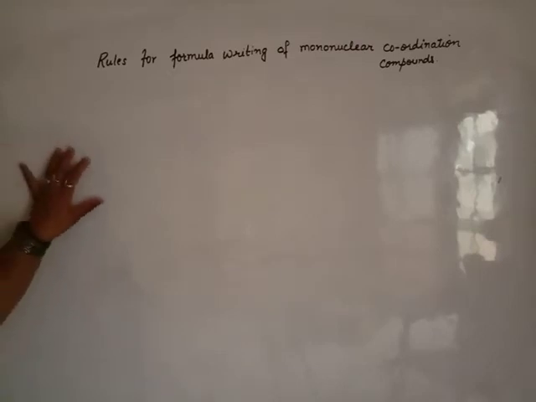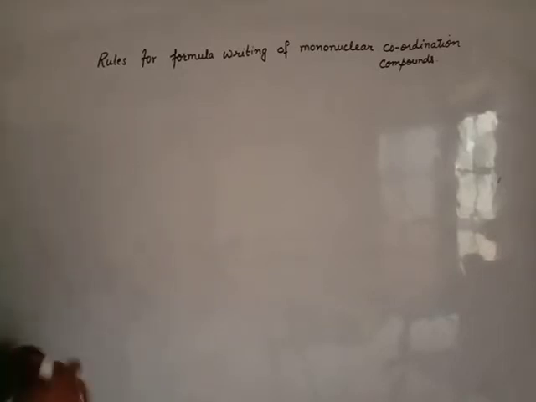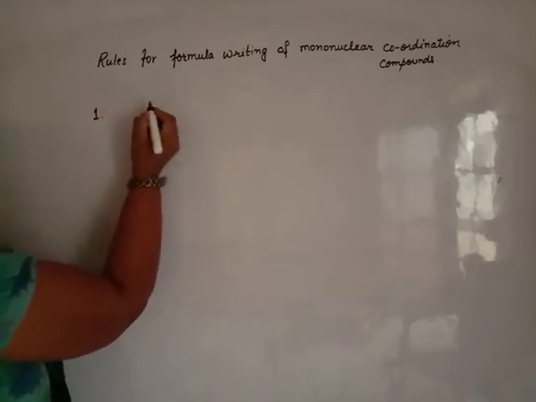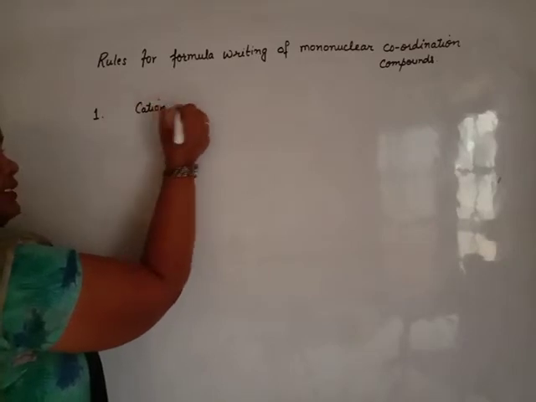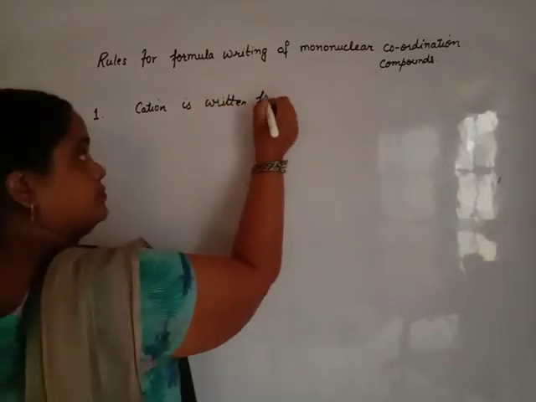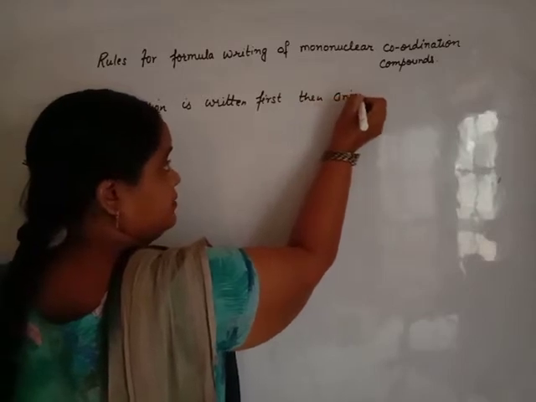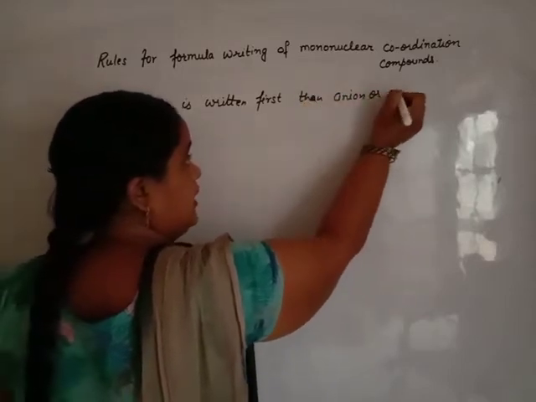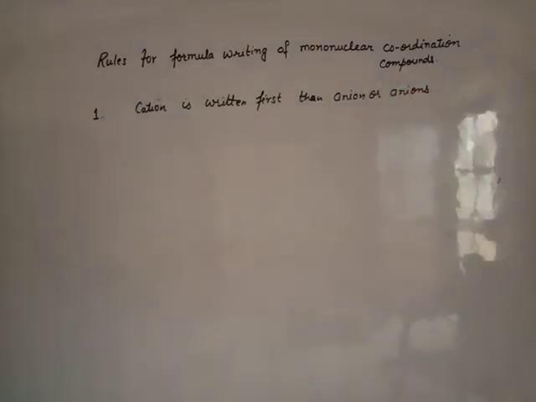In a simple salt, the cation is written first, then the anion. In a coordination compound, likewise, the cation is written first, then the anion or anions. Maybe the same type of anion is there or maybe different types of anions are there.